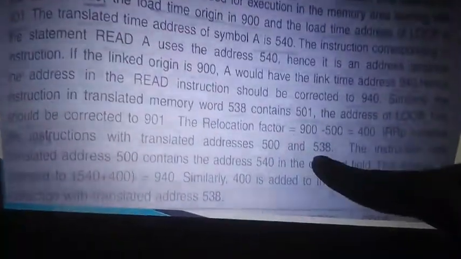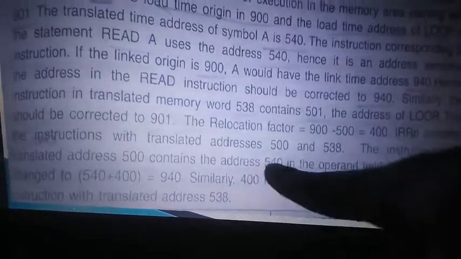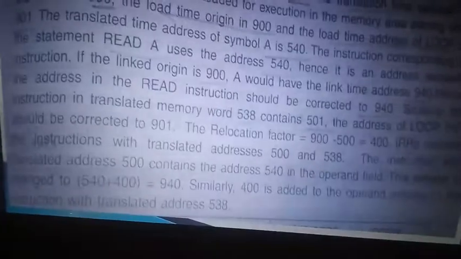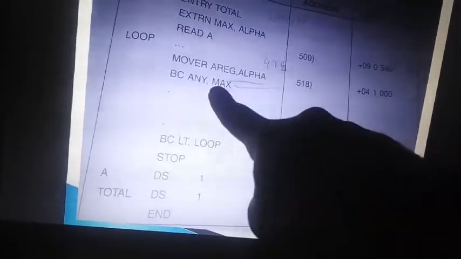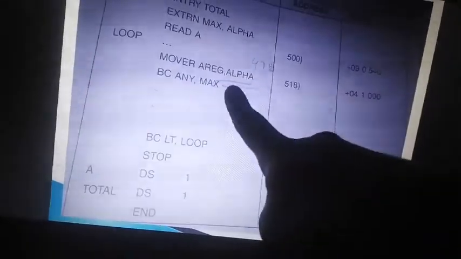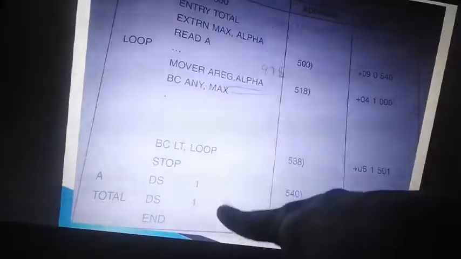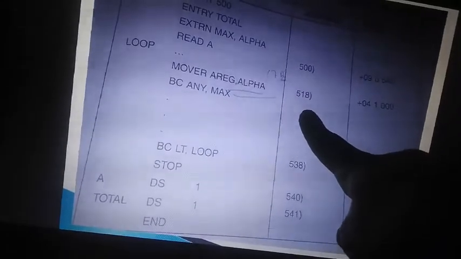Similarly, loop is 538 plus 400, it is 938, and 501 plus 400, 901 is the address of loop. Here we have externals. We have referred to two symbols as external, alpha and max also. So we get alpha. It is external, the assembler doesn't know it, so it is represented with 000, right? This is referred in line number 518. If it is loaded at 900, it is referred in the work area at 918.